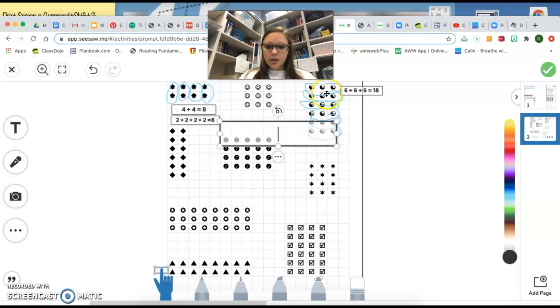Circled 3's. 1, 2, 3, 4, 5, 6. So I need 3 plus 3 plus 3 plus 3 plus 3 plus 3. So 3, 4, 5, 6, 7, 8, 9, 10, 11, 12, 13, 14, 15, 16, 17, 18.